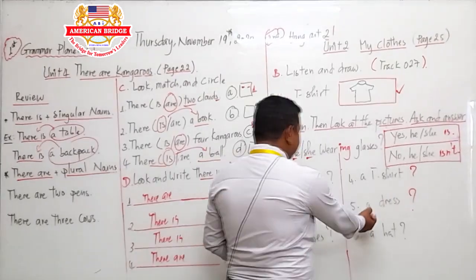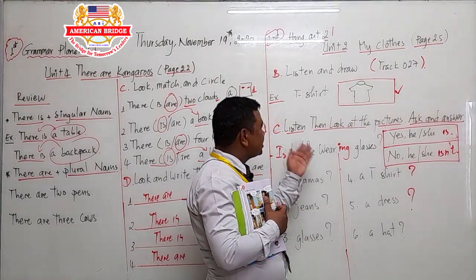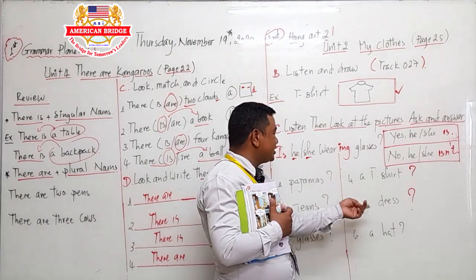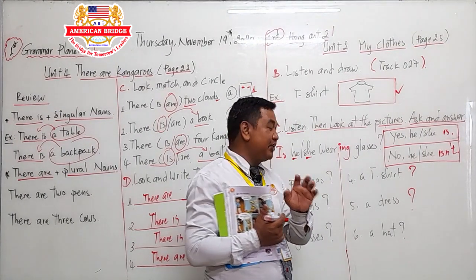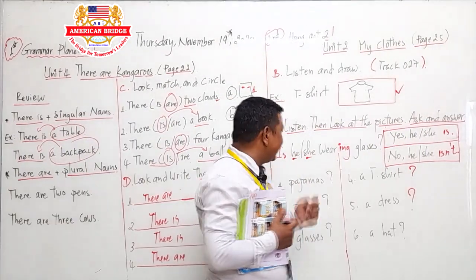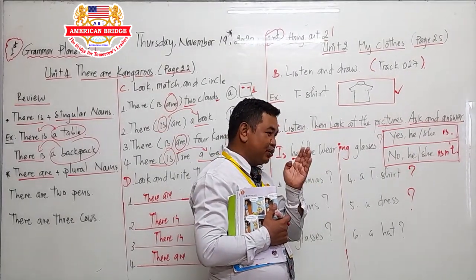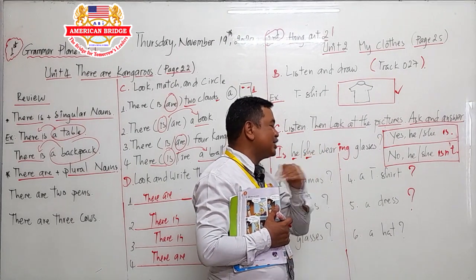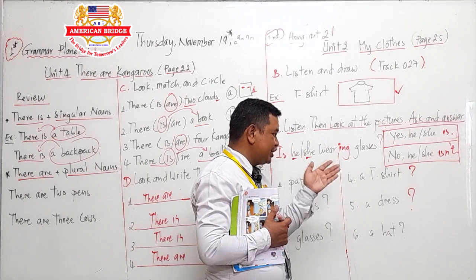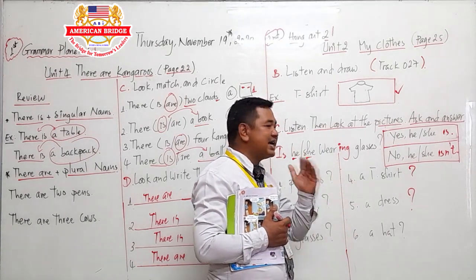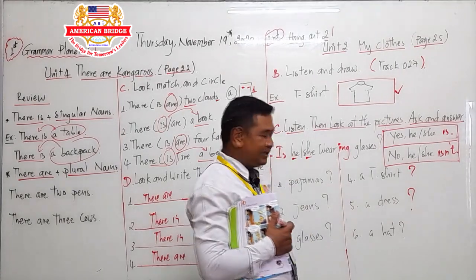So now move to number 5. Is he or she wearing a dress? A dress is something we always see a woman or girl wearing, so this one is not he, right? Is she wearing a dress? If she is wearing, you say yes, she is. But if she isn't wearing, you say no, she isn't. This one, finish, and then they can understand you.